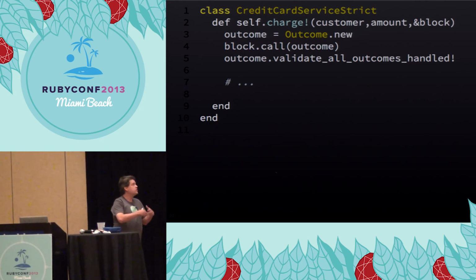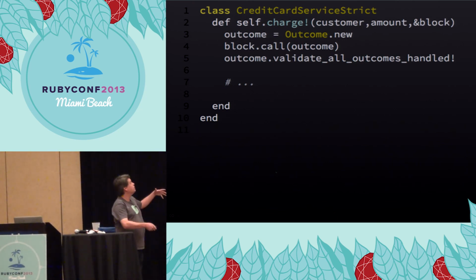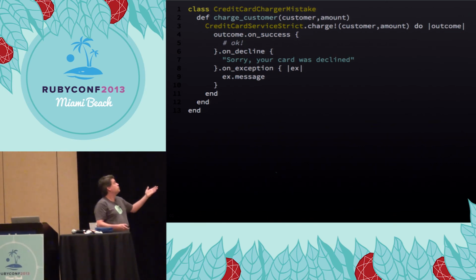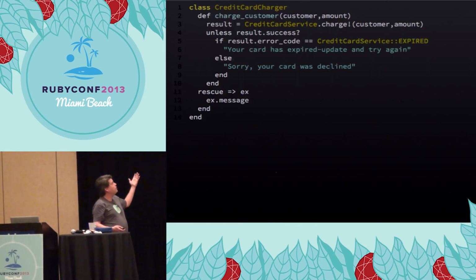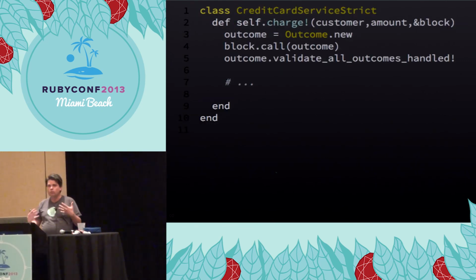And here, instead of relying on documentation and my ability to read and understand how to use this credit card service, the API itself can bake in all of this safety. It can encapsulate the knowledge that our garbage collector has so that we can live in Fantasyland, which is kind of cool. I should point out, I didn't come up with this little pattern and then write a talk around it. I just came up with a talk, and I just tried to write this code without if statements, and that's kind of what I came up with. So it's kind of interesting that that is something that fell out, that I can do more things.